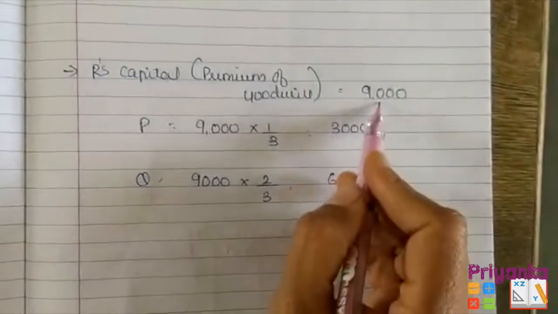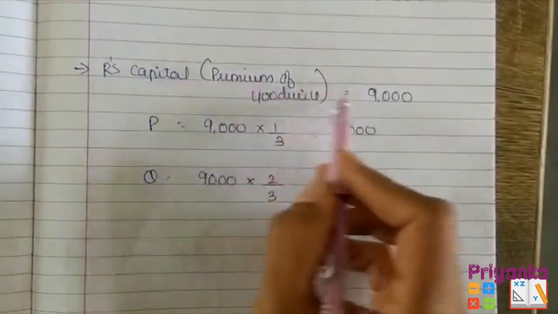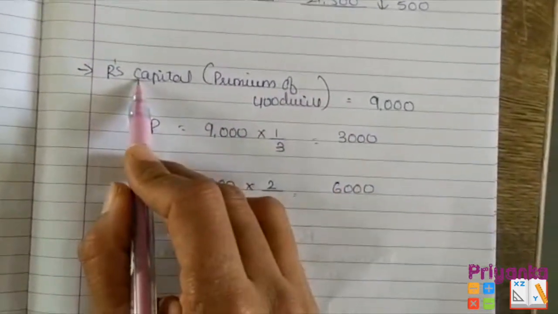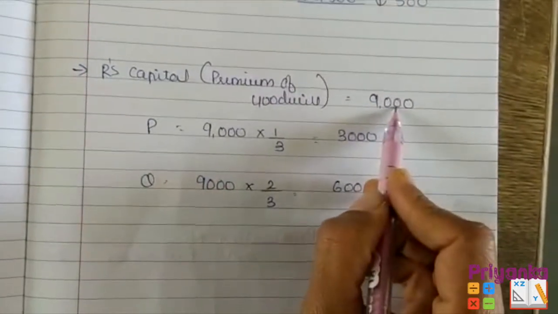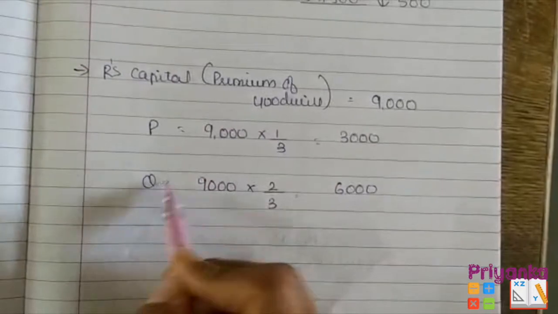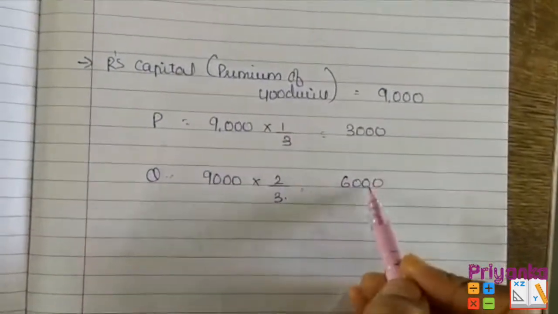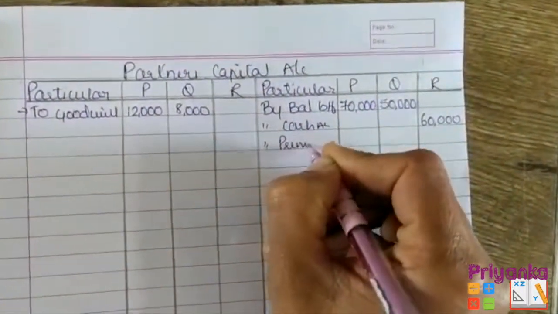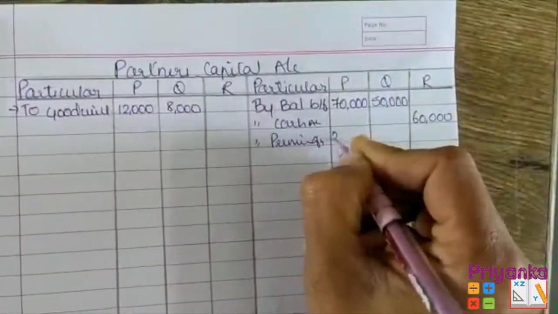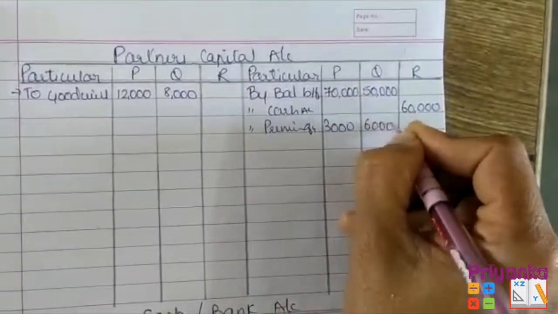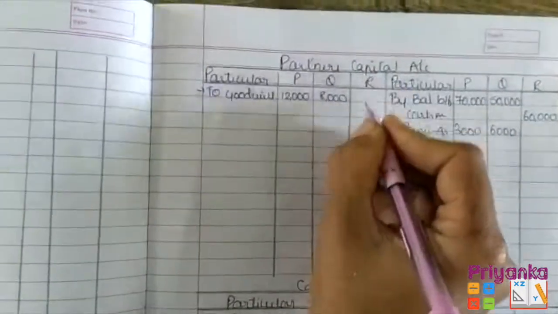Here is the calculation, in which the new partner has not brought the premium of goodwill. So this is going to be cut off from his capital, that is 9,000 premium of goodwill, which is to be calculated as per the sacrifice ratio, that is 3,000 and 6,000, and the entry will be, that is premium of goodwill 3,000 to P and 6,000 to Q, which will be taken from R's capital.